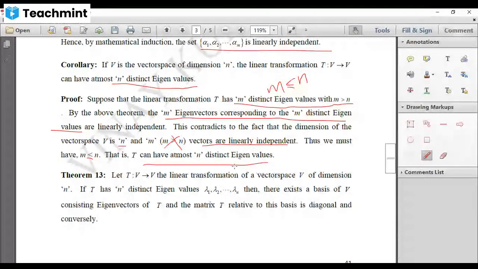So what is the logic? Because V is of dimension n, the linearly independent vectors must be maximum n or less than n. And we know by the above theorem that the eigenvectors are linearly independent, and at most n linearly independent vectors are there in V. Therefore, the number of distinct eigenvalues must be less than or equal to n. That is what we have proved. Okay. Now let's move on to the next theorem.